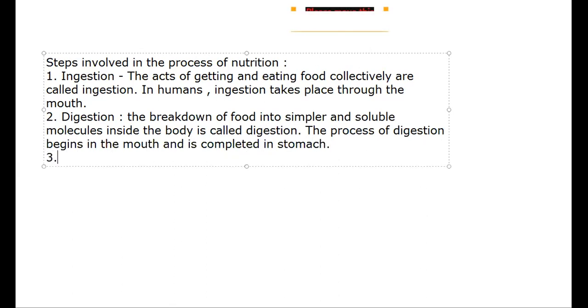Very important. Then we have absorption. In absorption, what happens?